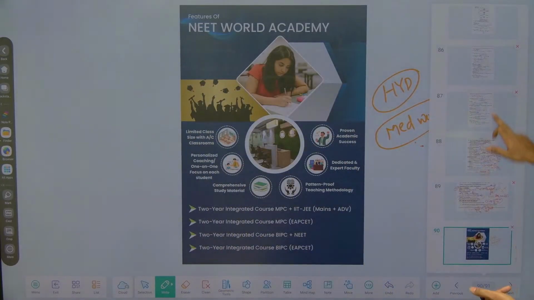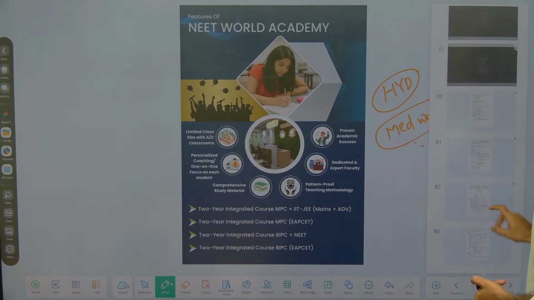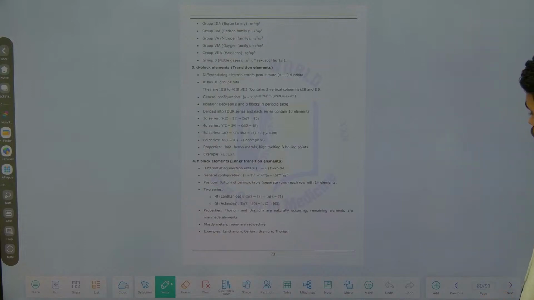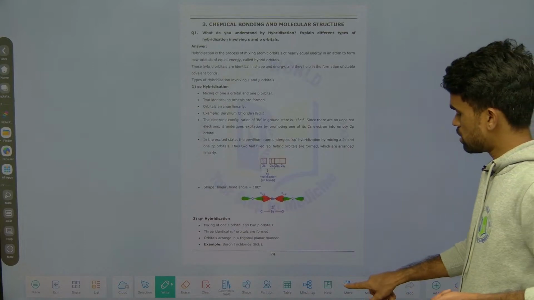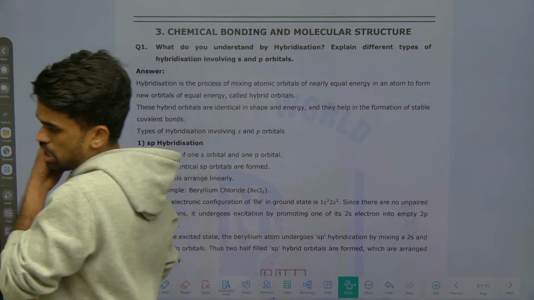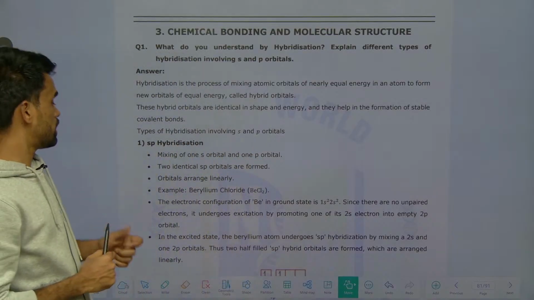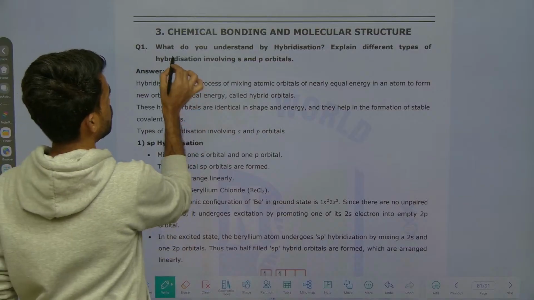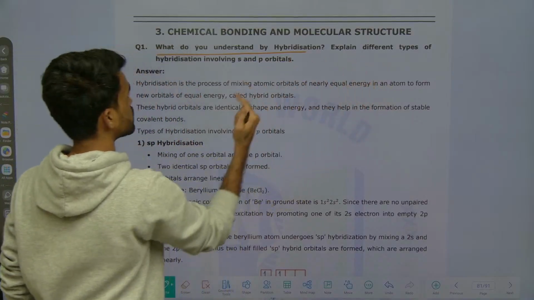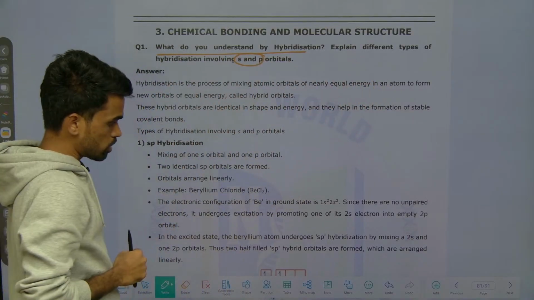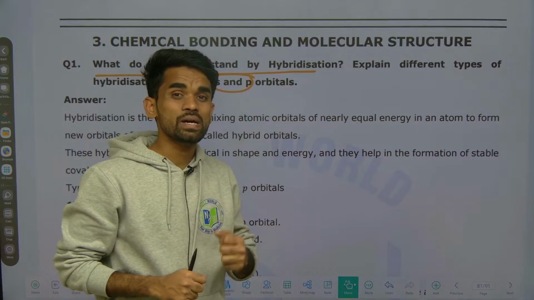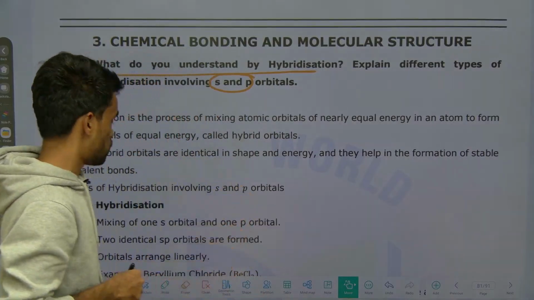Next one is, let us go through chemical bonding also, because there are some chances to ask from chemical bonding right now. So I will give you the LAQs that are possible from chemical bonding, because a few questions were asked previously. Look at this, chemical bonding and molecular structure. What do you understand by hybridization? And explain different types of hybridization involving s and p orbitals. So first, what do we mean by hybridization, and next, explain different types of hybridization using s and p orbitals. Very easy.